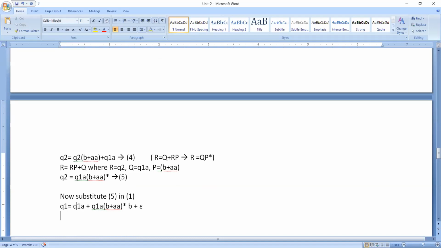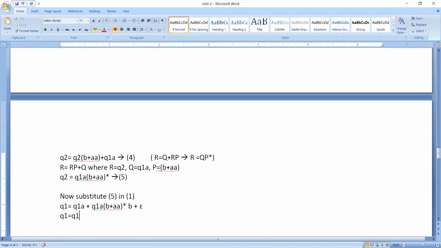Now you can see here, Q1 is equal to Q1 into A plus Q1 into A, and so on. Now what we need to do is convert this into a form like R is equal to Q plus RP form. Please observe, do we take anything common over here? Something like Q1 into A. Can we take any common Q1 into A? Have a look at this. Or if you don't want, you can take only Q1 itself as common.